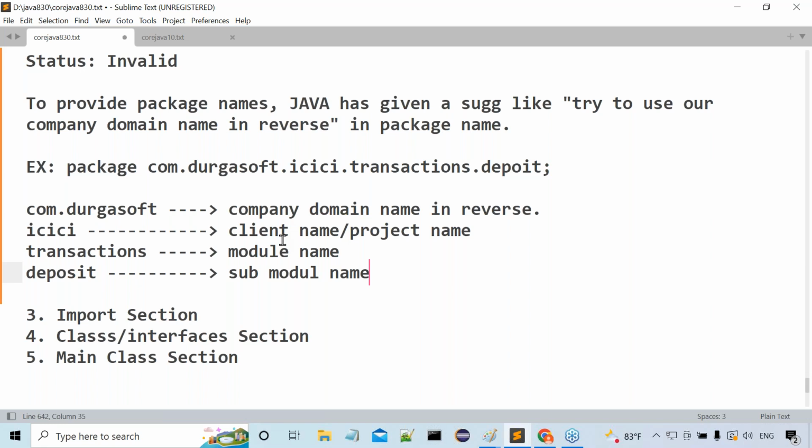Okay, fine. How to declare user defined package? Package name, where package name may be a single name or maybe the combination of parent package name and child package name with a dot separator.